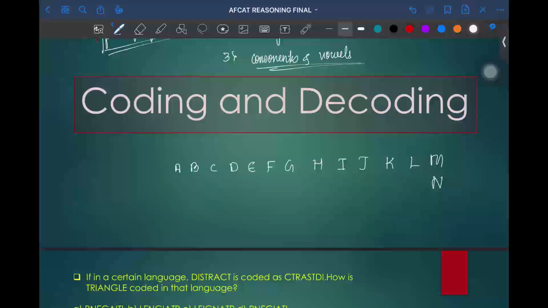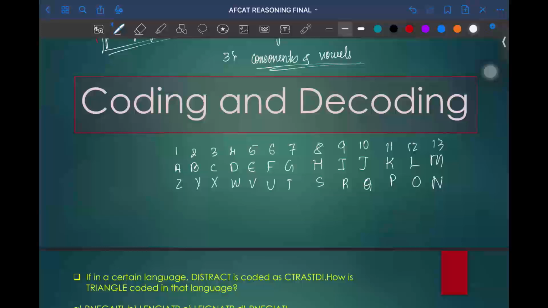Whenever you get your paper in your hand, it's better that you use the rough page to write the coding decoding, because you will be having 2 to 3 questions from this topic.